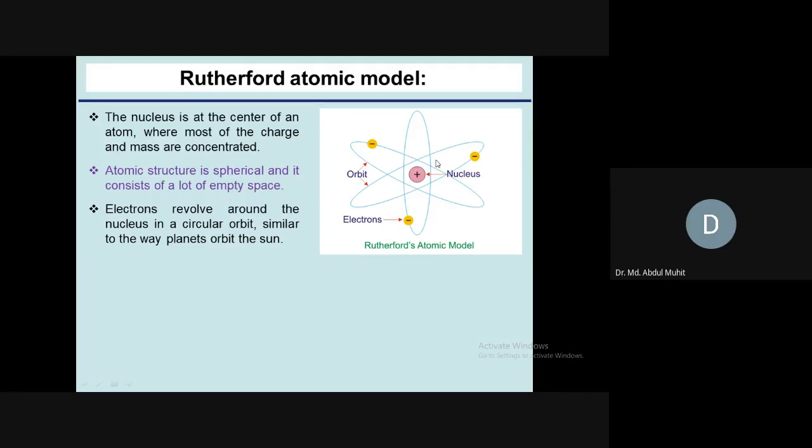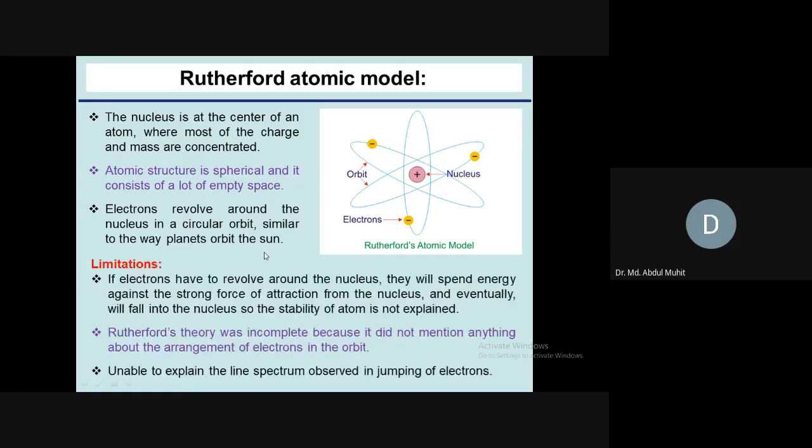So the Rutherford atomic model is also called the solar atomic model. This was the Rutherford atomic model, which is compared with the solar system, where Earth, Saturn or Jupiter are similar to electrons, and the sun is the nucleus.